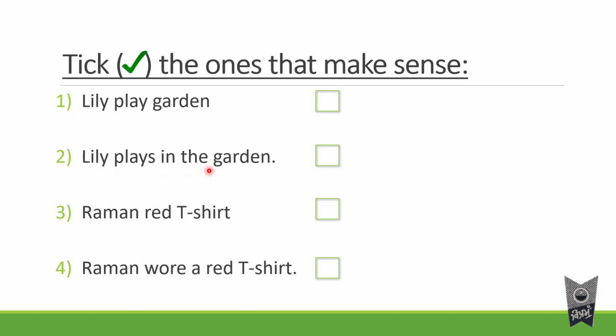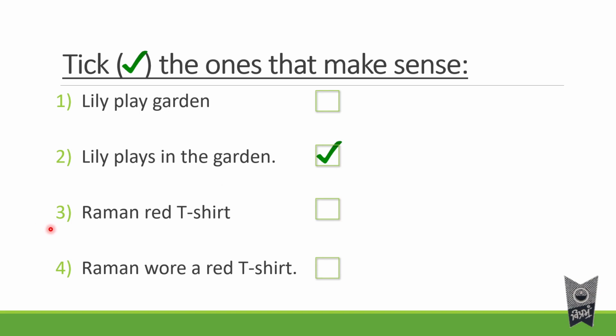Yes, you're right. Lily play garden does not make a proper sense. It doesn't tell exactly what is happening. So Lily plays in the garden tells us that Lily is playing in the garden. Something is wrong over here. It does not sound proper. So Lily plays in the garden is the sentence which makes a complete sense. So we are going to take this.